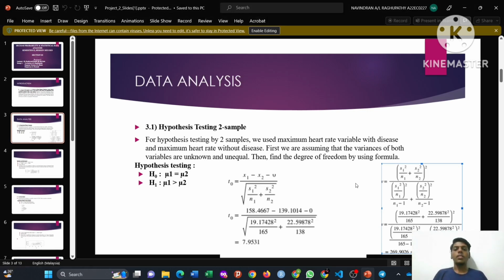Okay, my name is Kuganraj. I will explain about the data analysis. For my part, I will explain about the hypothesis testing by two sample and correlation analysis.